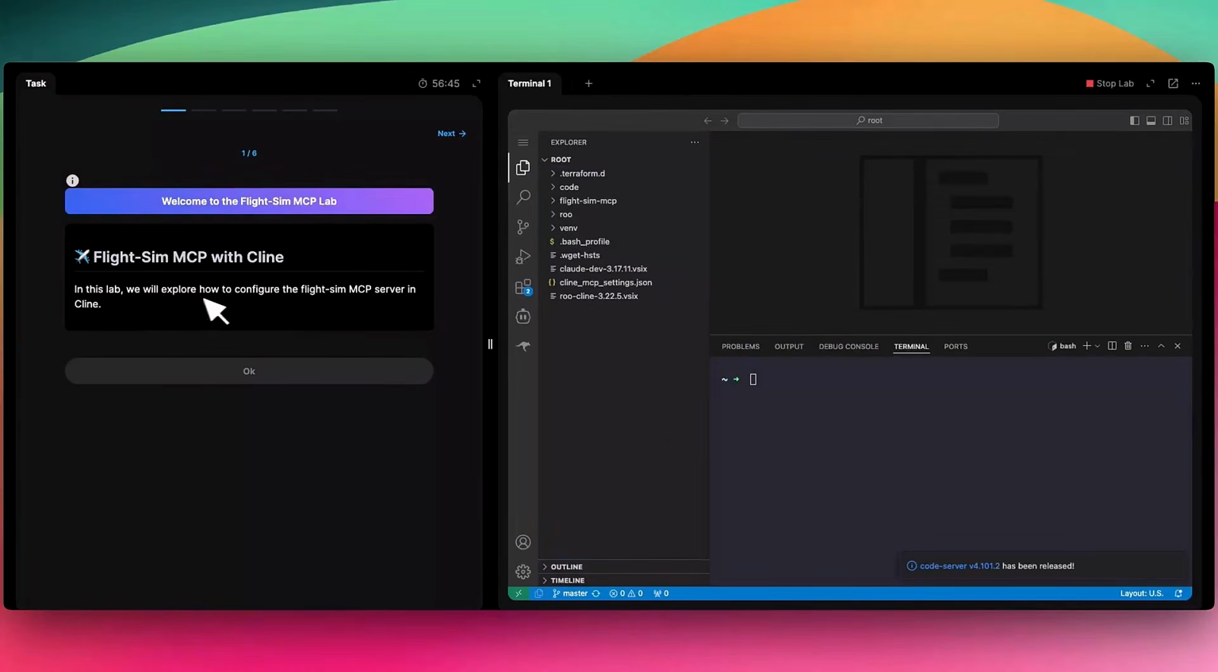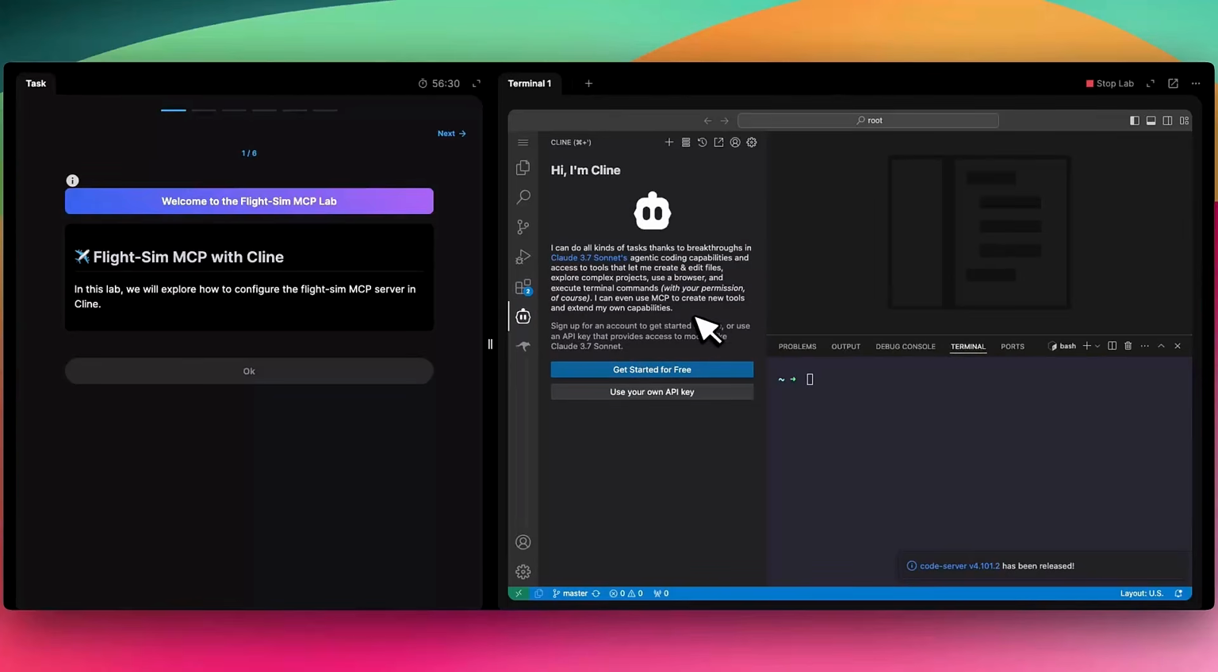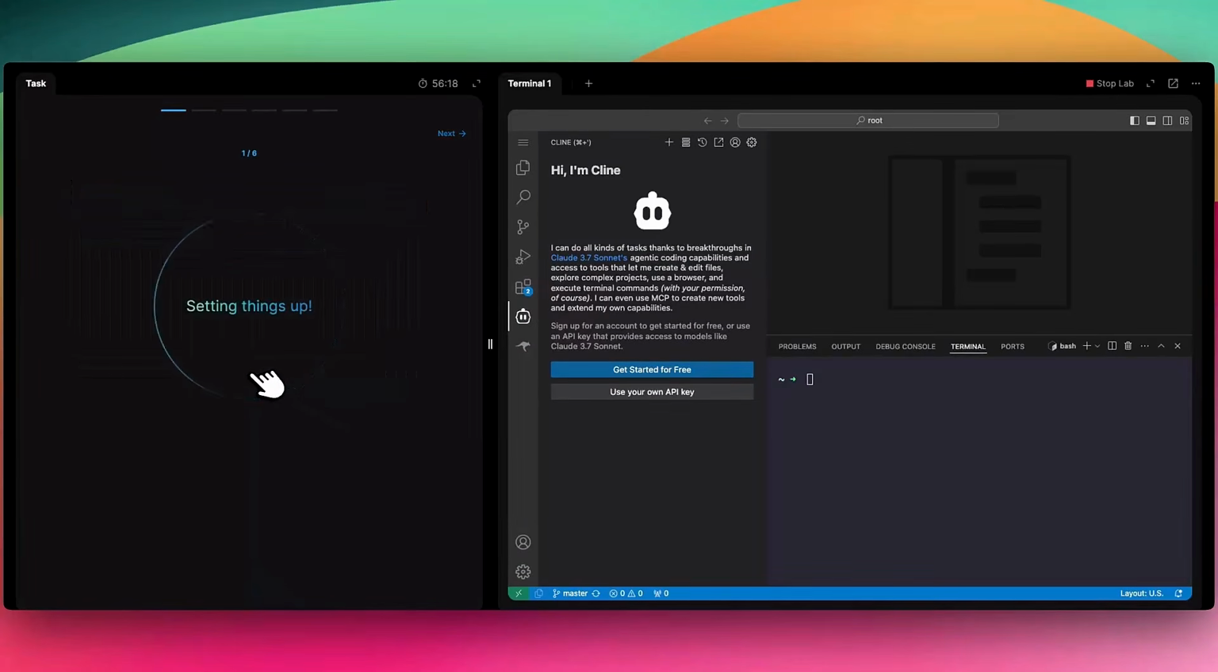So in this lab, we will explore how to configure the Flight Sim MCP server in client. So client is similar to Cursor or Windsurf, but it's another agent here. If you click on this agent button here, this is a VS Code extension or plugin that behaves just like the Cursor or Windsurf or GitHub Copilot that you might have worked with. Right, so let's click OK and go ahead.